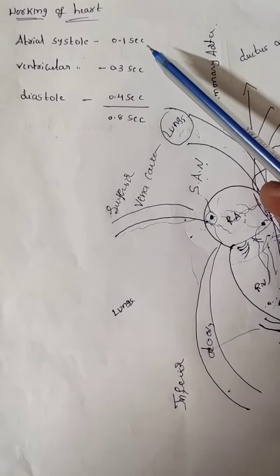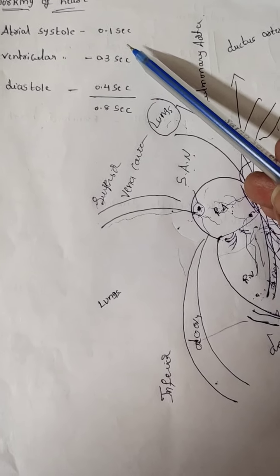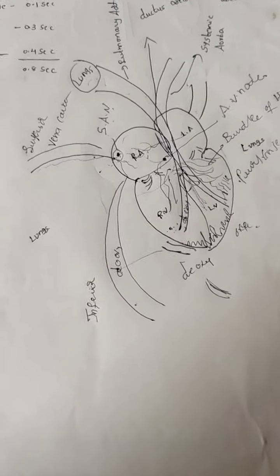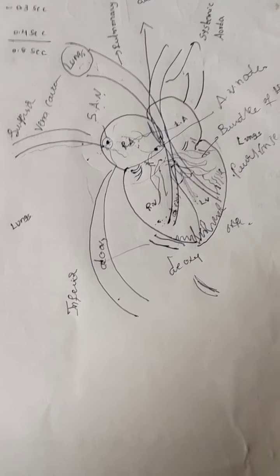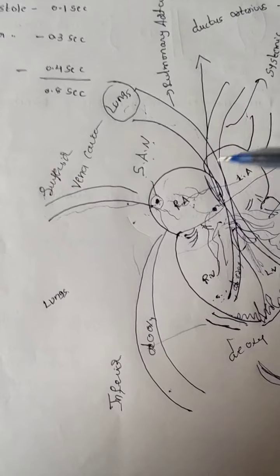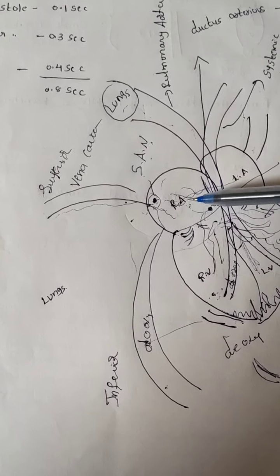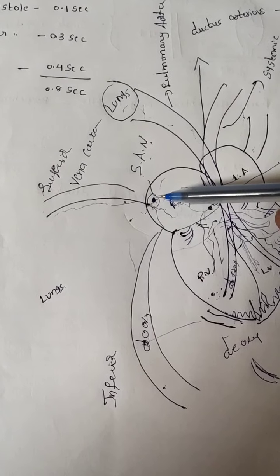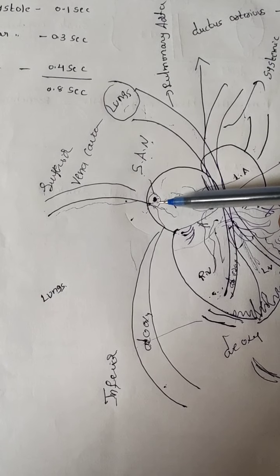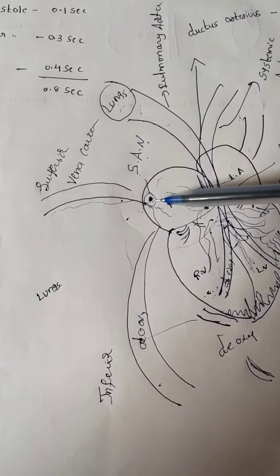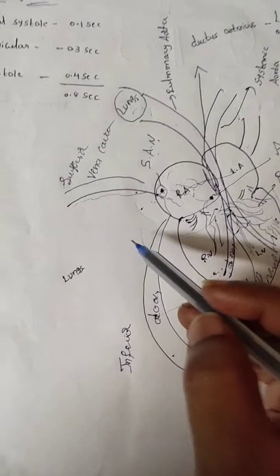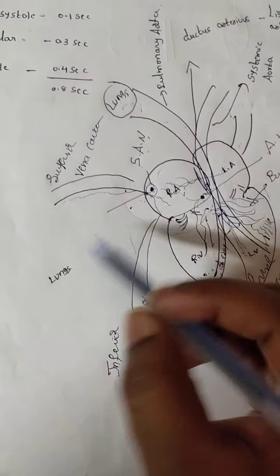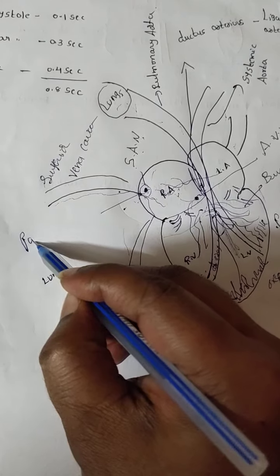Now here, what I said, atrial systole is how many seconds? 0.1 seconds. I already said our heart is a myogenic heart. Now in the right atria, at the right upper corner, there is a sinoatrial node. I already said the sinoatrial node acts as a pacemaker.